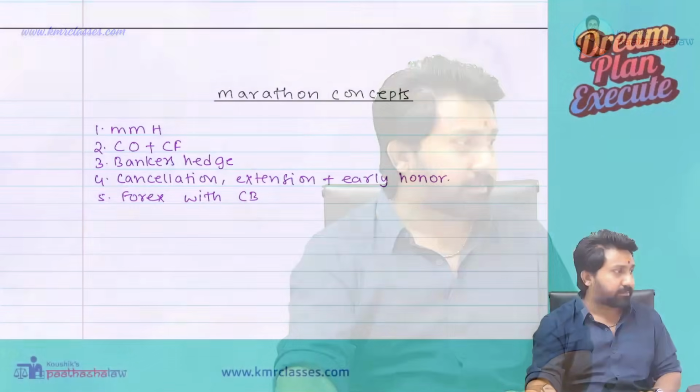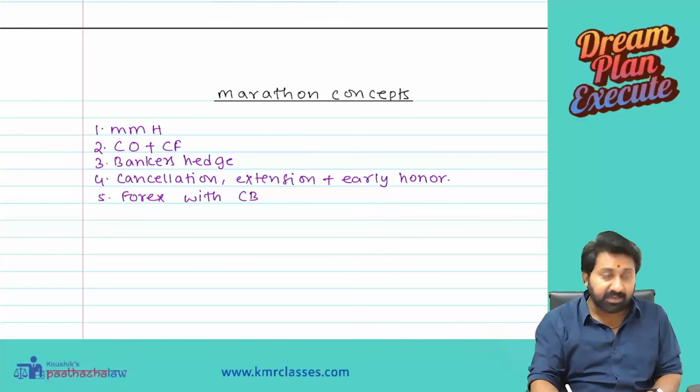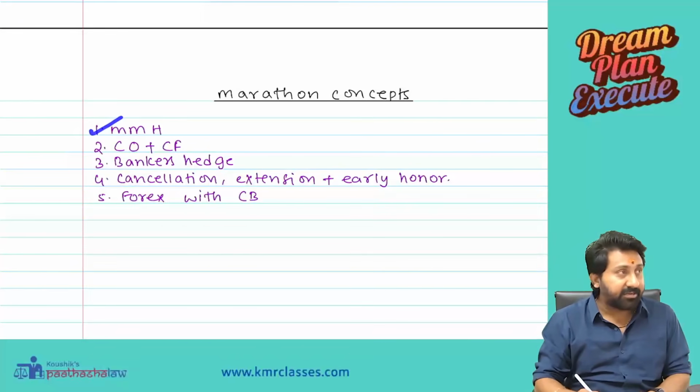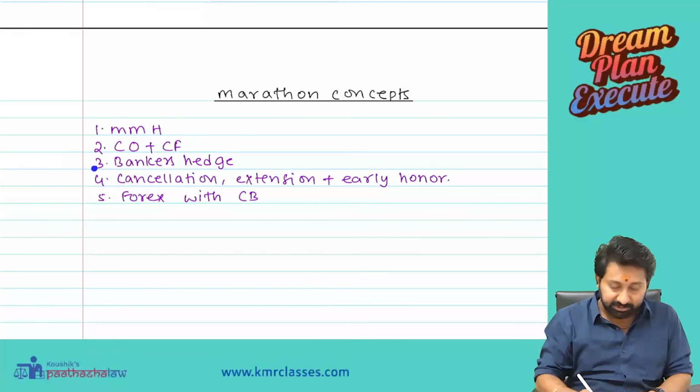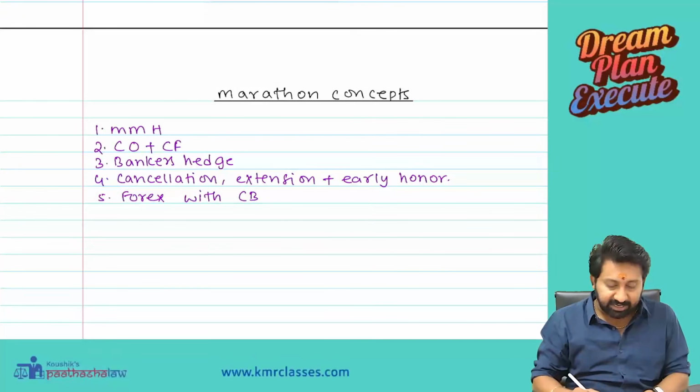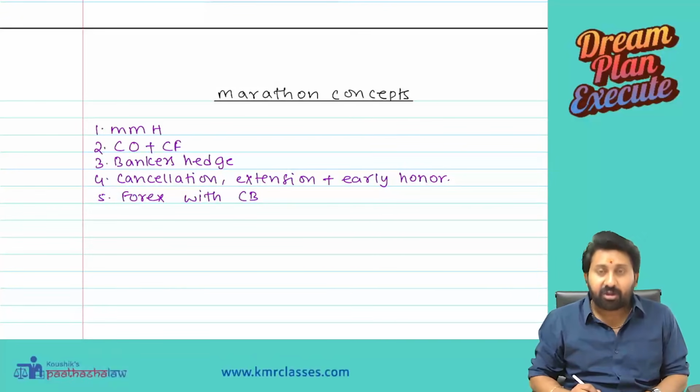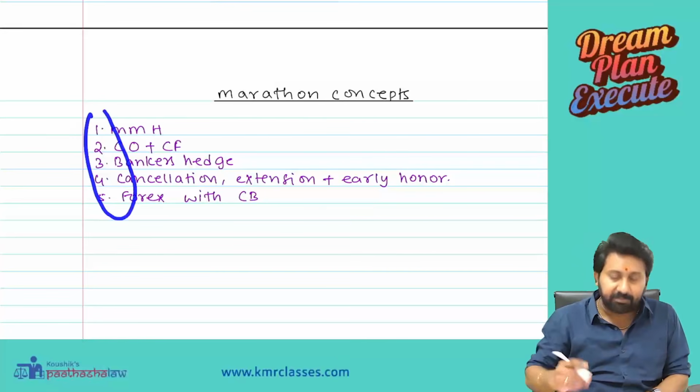General hedging I will leave it for you. In the first video I have already done that, but this lecture will be all complicated areas of the forex chapter. Let us first begin with what are all the concepts we are going to cover now. The areas are money market hedging, currency options, currency futures, bankers hedging, cancellation, extensions and early honor, and forex with capital budgeting. These are all the segments we are going to cover.